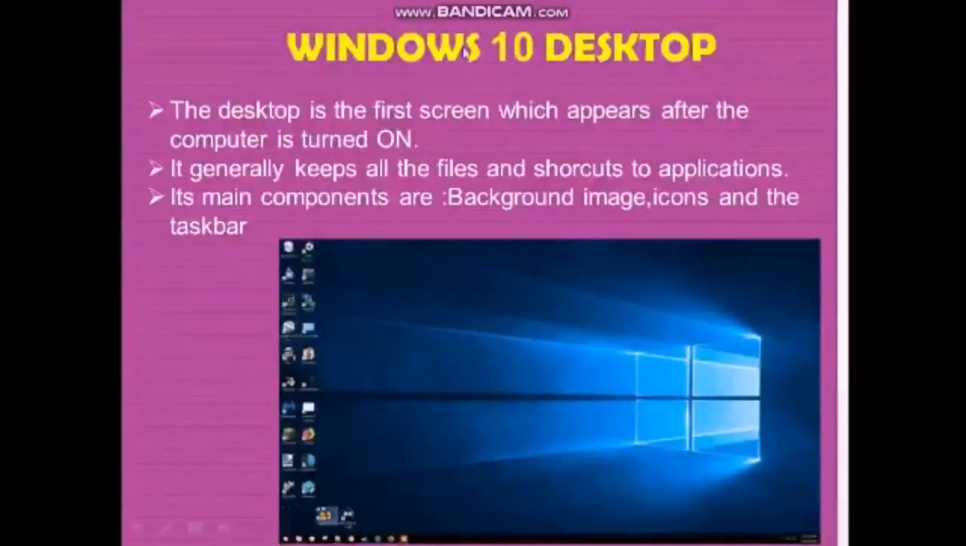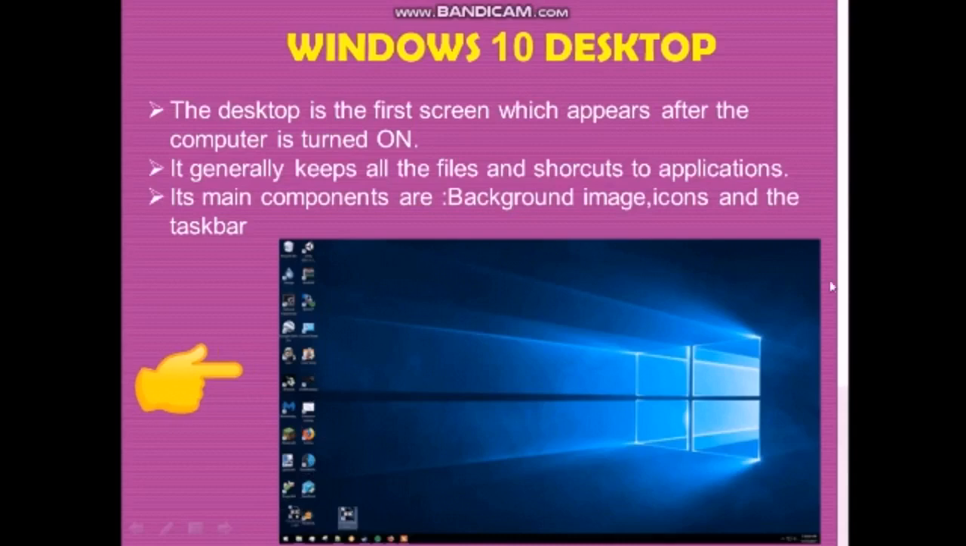So next one is Windows 10 desktop. Here, this is the desktop. The desktop is the first screen which appears after the computer is turned on. That means when you switch on the computer, the desktop is the first screen which will appear, right? It generally keeps all the files and shortcuts to applications. Here these are all the applications. It provides shortcuts on the desktop.